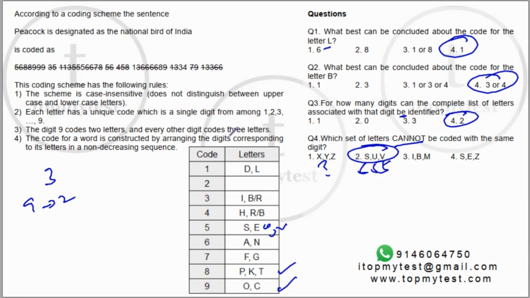IBM is possible. M we don't know. So M can come here. SEZ is possible. Z we don't know. It can come here. Everything else is possible. SUV is not possible. So this is a question which requires some amount of patience, right?